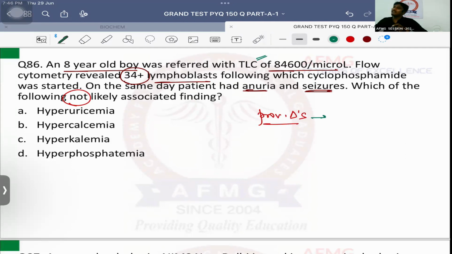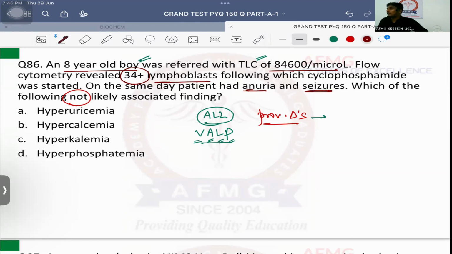Here it is so much higher. That means it is a case of WBC malignancy. WBC malignancy is known as leukemia. Which leukemia occurs in a child? ALL. For ALL, definitely VALP therapy is started. I hope all of you are quite aware. V for vincristine, A for adriamycin, L for L-asparaginase, P for prednisolone. These are the chemotherapy regimen which is started in ALL.